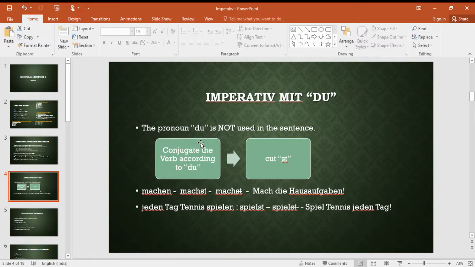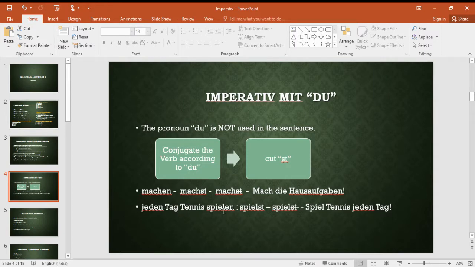We need a separate imperative form of the verb in the sentence. So, how to form the imperative form for du? Just conjugate the verb according to du and then cut the ending st. For example, machen. If the verb that we are using is machen, conjugate it according to du, it becomes machst. Cut st, mach will remain. Mach die Hausaufgaben means do the homework.